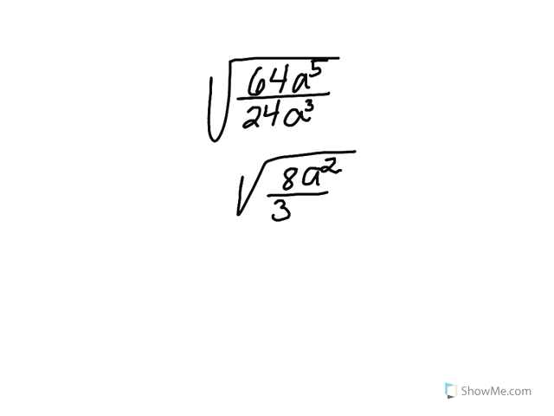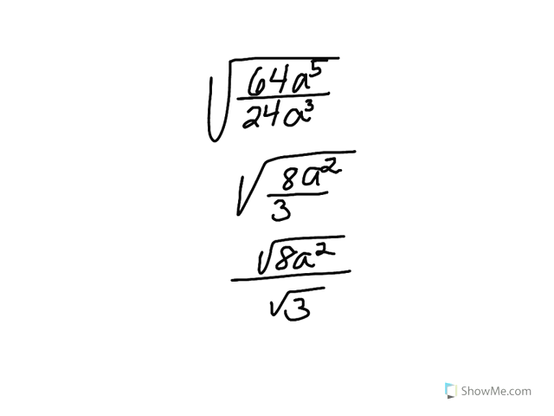Using the division property of radicals, we're going to separate this into the square root of a squared over the square root of 3. The numerator can be reduced using the techniques that we used in the past. Please take a minute now and reduce the numerator. Pause the video while you complete this problem.